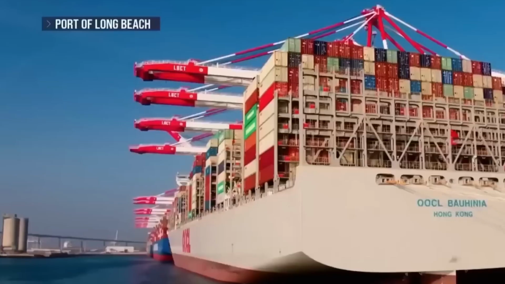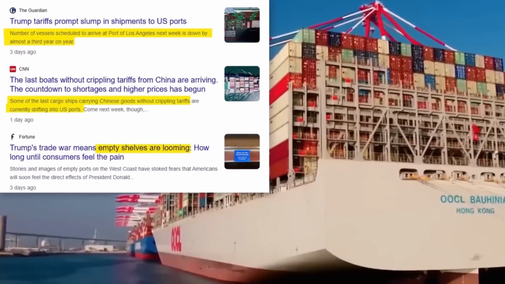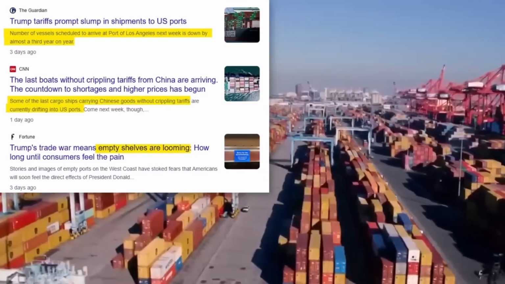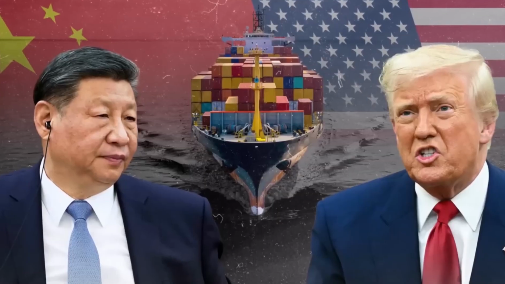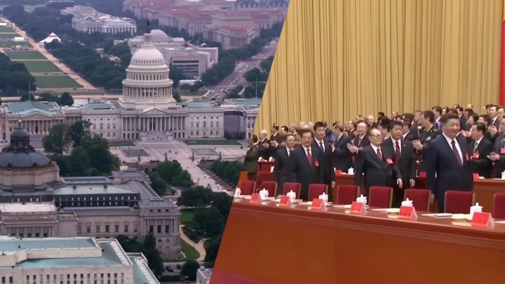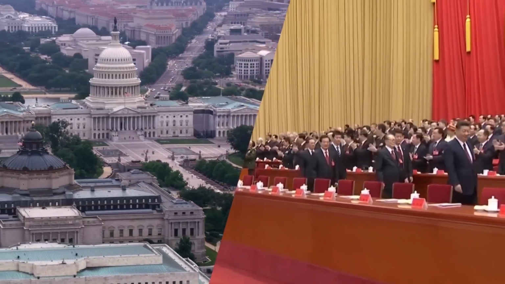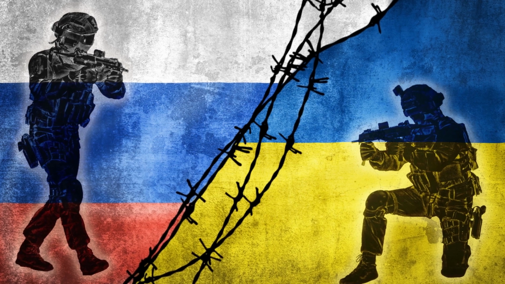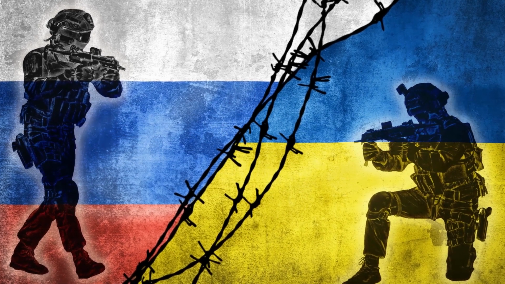Global impact. The U.S.-China trade war didn't just affect these two countries, it had global consequences. Countries like Vietnam, Mexico, and India benefited as companies looked for alternatives to Chinese factories. Supply chains shifted, investment flowed to new regions. But for others, like Australia and parts of Europe, it created tough choices. Many nations were caught between their top trading partner, China, and their top security ally, the U.S. And then came the Russia-Ukraine war.